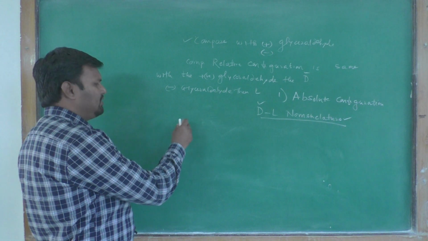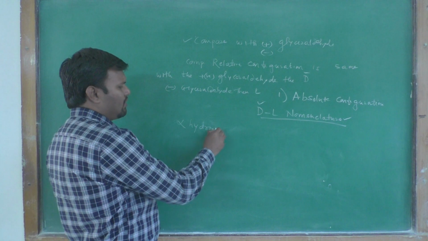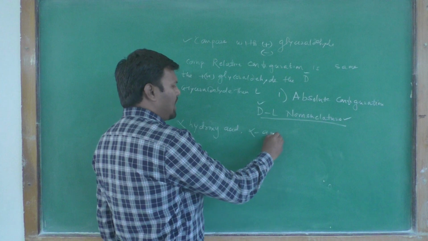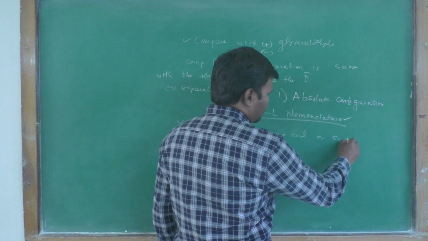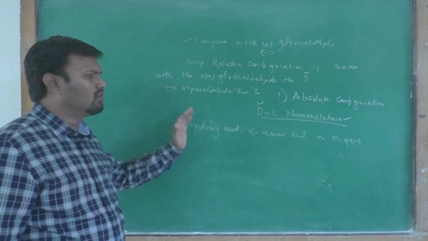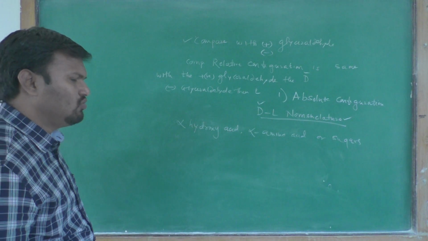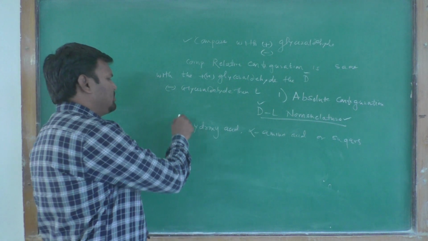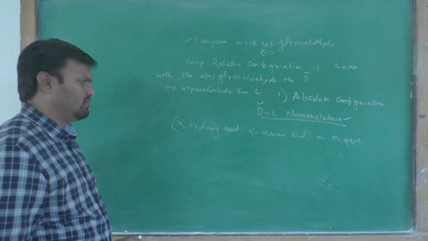Okay. Now this method of nomenclature is useful for compounds such as alpha hydroxy acids or alpha amino acids, or for sugars. These are mainly used for these three types of compounds, and there are two conventions used for the nomenclature of the molecules. First is the alpha hydroxy and alpha amino acids convention.